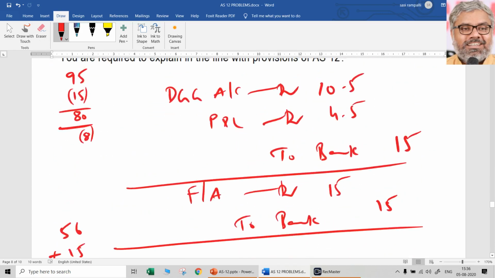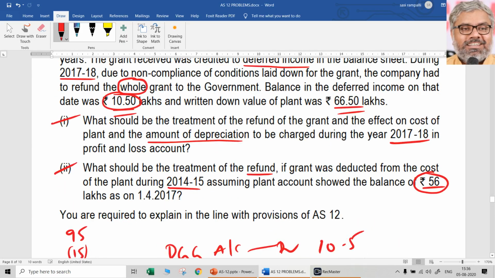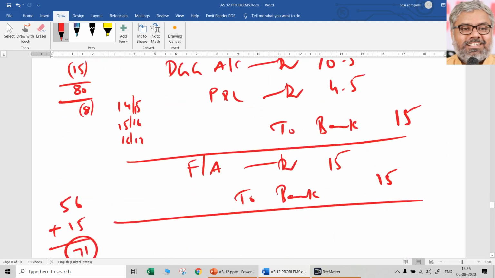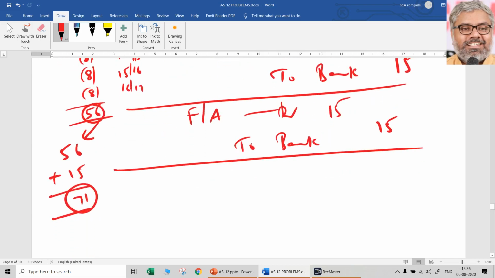2014-15, 15-16 and 16-17, I think. Yeah, we are talking about now 17-18, during which the refund happened. So 16-17 also depreciation provided. So how many years depreciation provided? 3, which means how much is going to be the book value of the plant after providing depreciation? 56 lakhs. It is matching. So definitely they are providing straight line method.